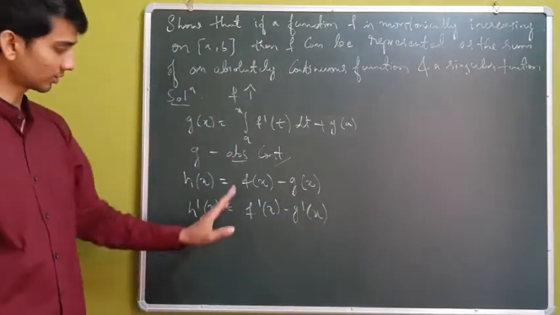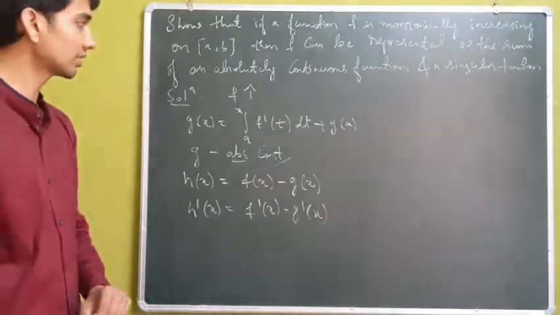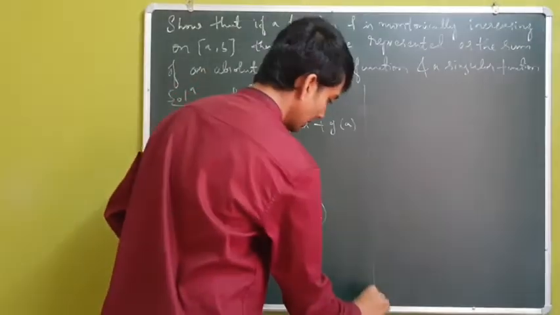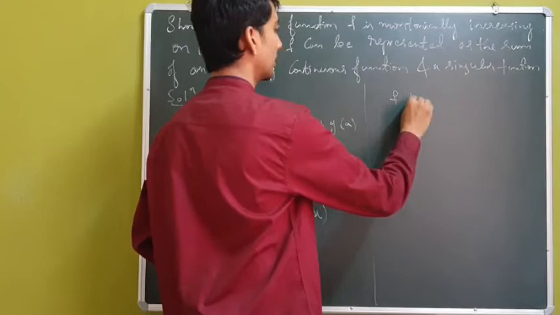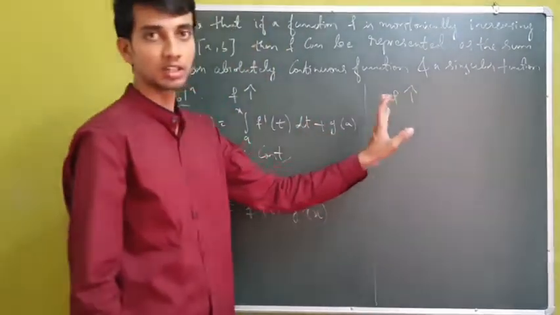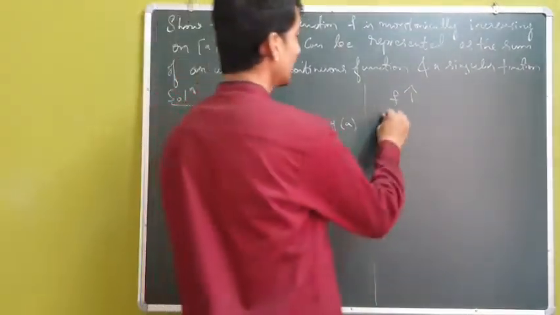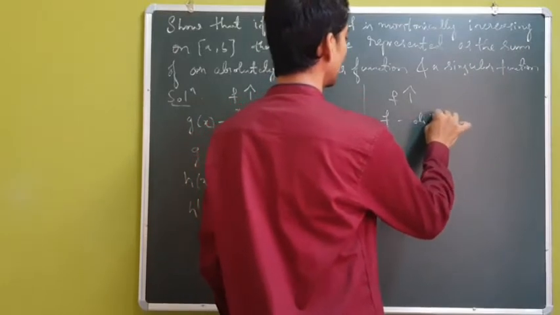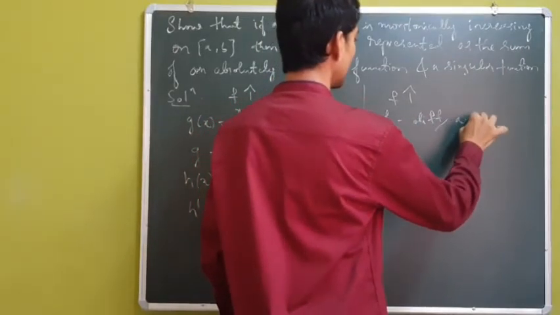So having h'(x) equal to f'(x) minus g'(x), we have a theorem. If f is an increasing real valued function defined over an interval, then f is differentiable almost everywhere.